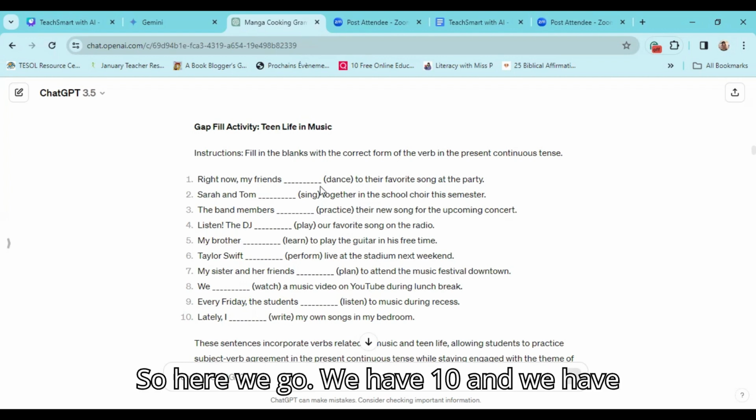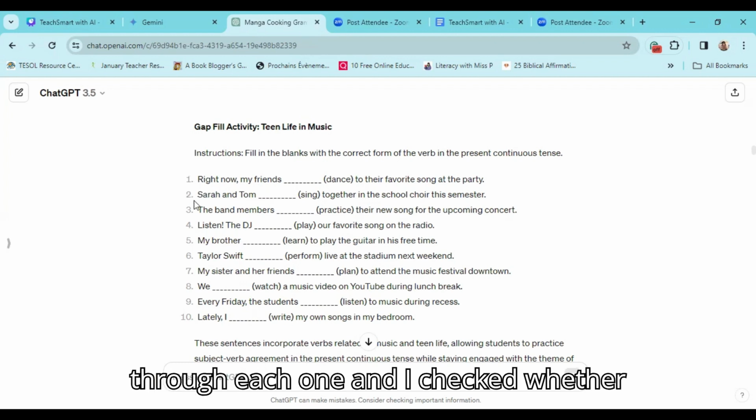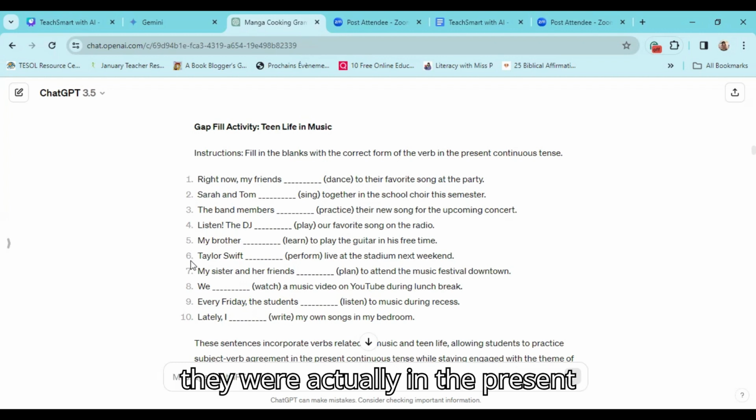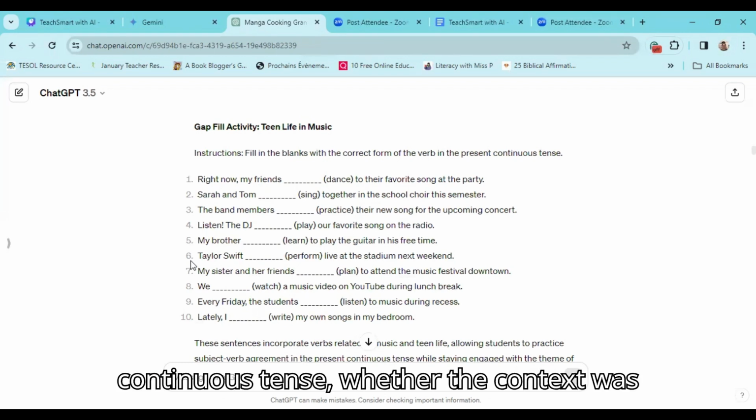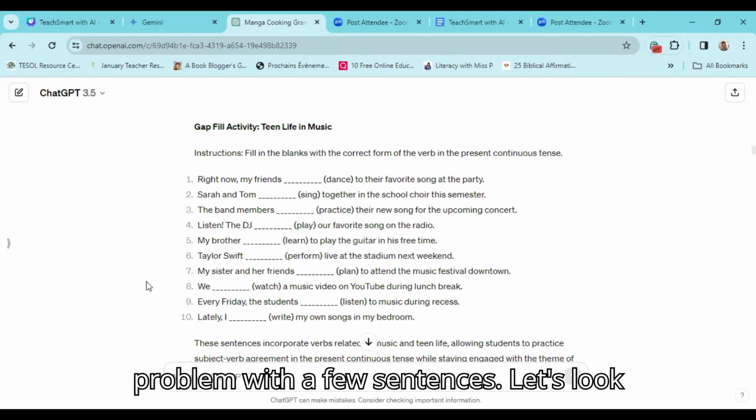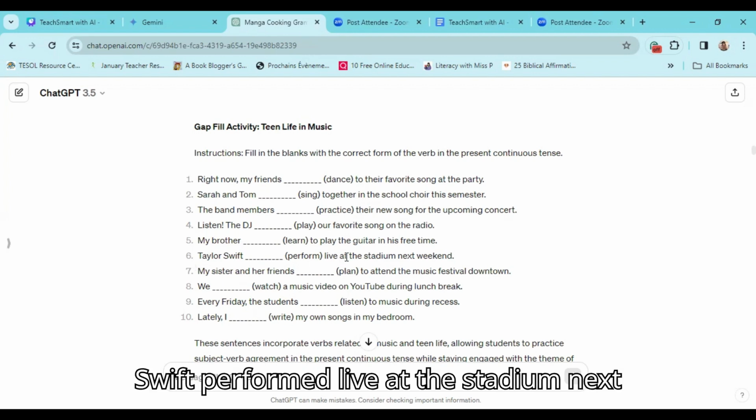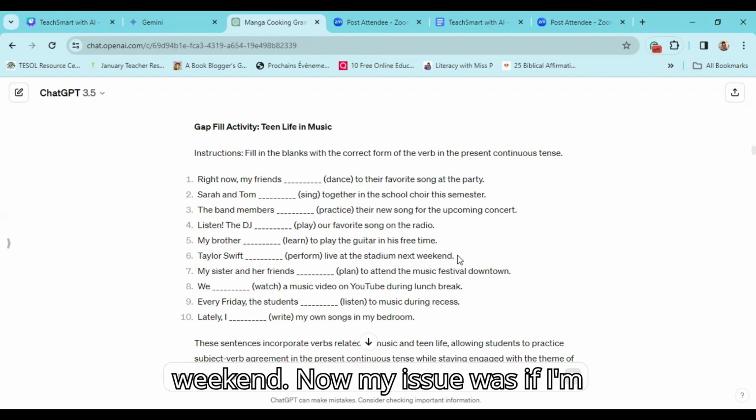So here we go. We have 10 and we have Sarah and Tom. So now my job was I went through each one and I checked whether they were actually in the present continuous tense, whether the context was the present continuous. And I had a problem with a few sentences. Let's look at the sixth sentence. Taylor Swift perform live at the stadium next weekend.